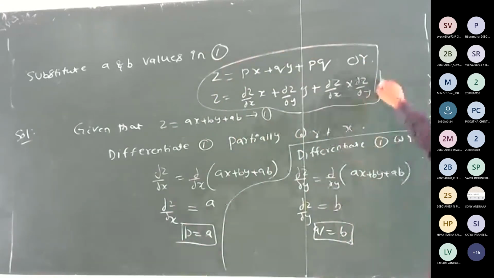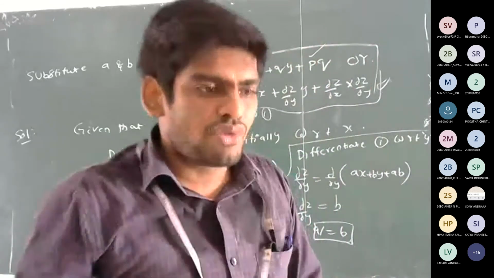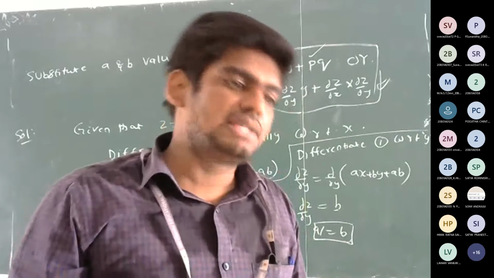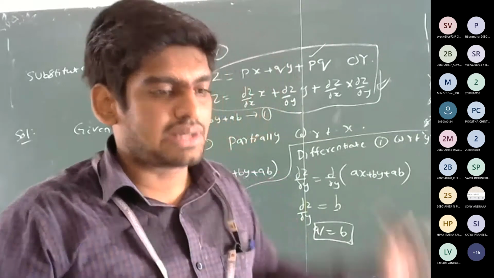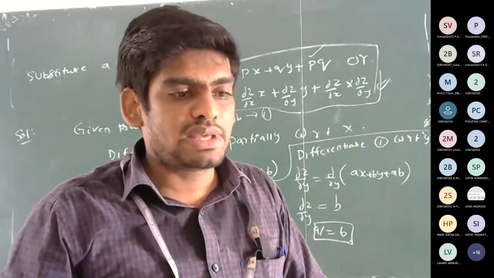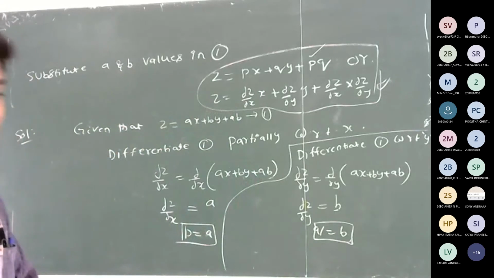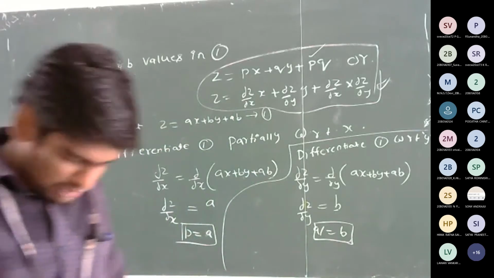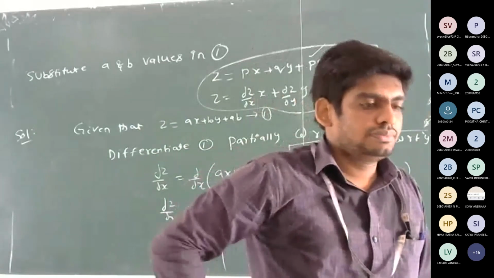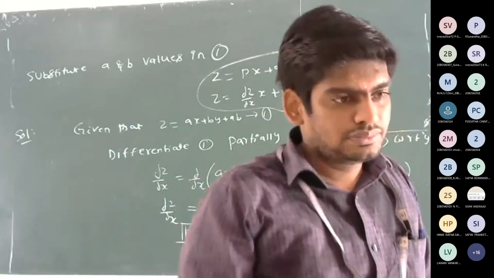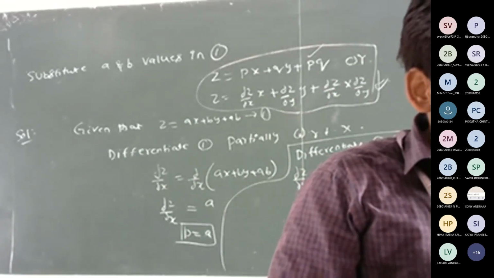No need to write it like this, but many are getting confused about whether p means derivative or not. p is the partial derivative with respect to x, and q is the partial derivative with respect to y. So I am directly writing z is equal to px plus qy. Very simple one. Everyone noted it? Yes, sir.